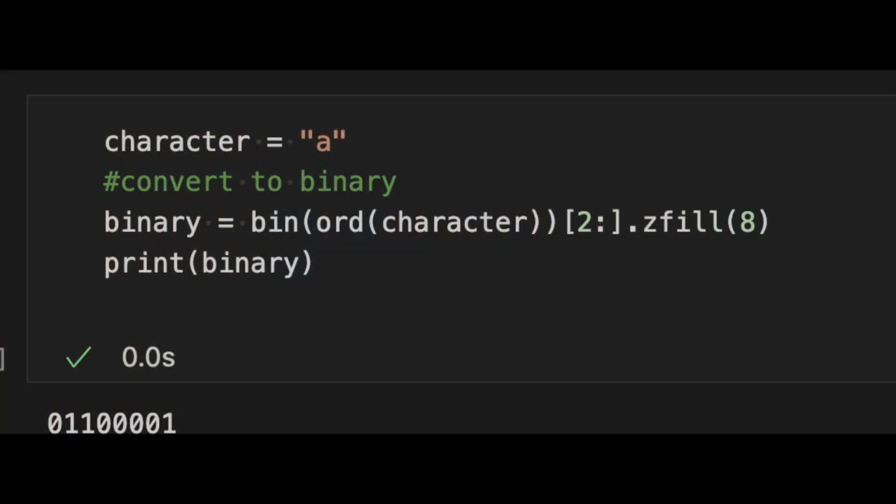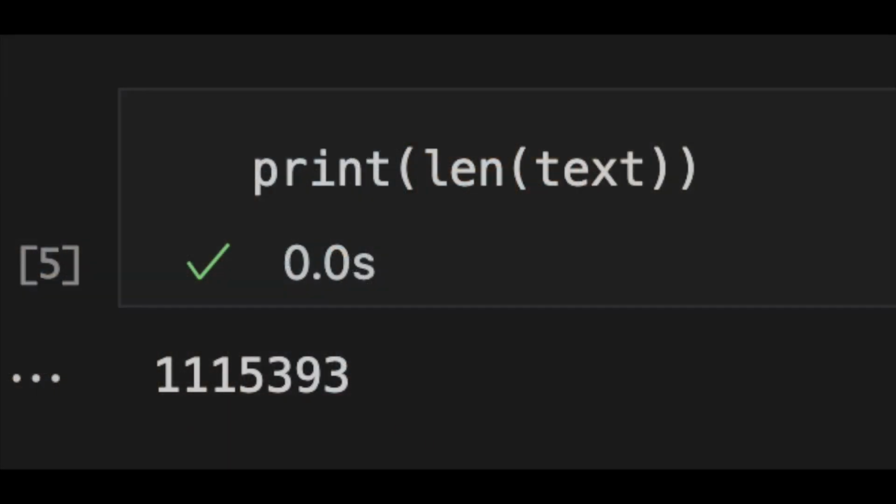Python actually has a built-in way to do this, so we can see one way to encode each character into 8 zeros and ones. For example, here I'm encoding the character lowercase a into a bunch of zeros and ones, as you can see. Now a natural question is, how small can we compress this file? It makes sense to want to compress the file as small as possible if you wanted to, say, store the file or send the file to someone else. It is important to note that the file has about 1 million characters. If we chose to do the encoding, where for each character we used 8 bits, then this would really mean that we would need about 8 million bits to encode this file.